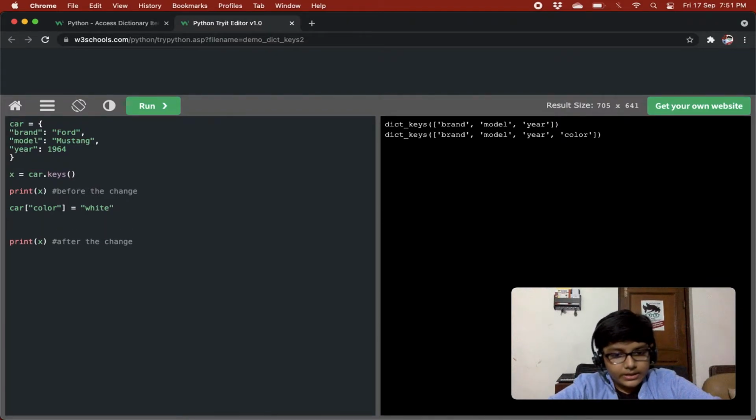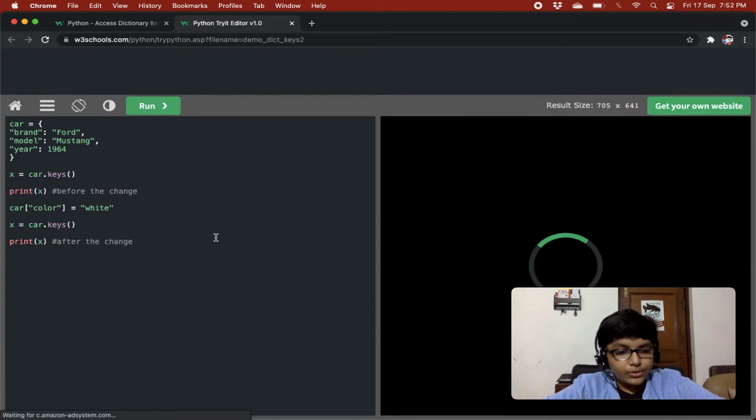This is basically equivalent to re-adding the keys of car into x again.